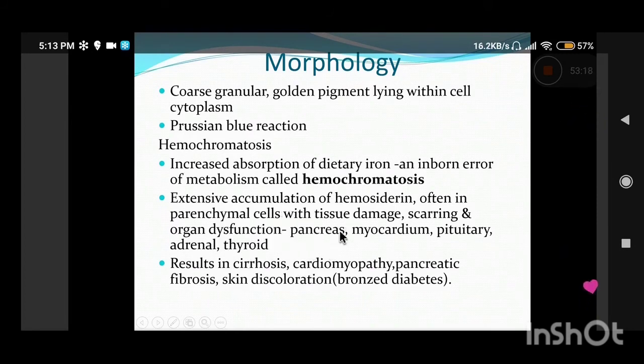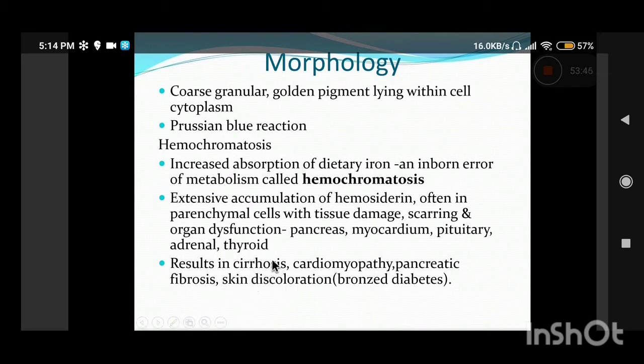So these patients often present with deposits within the pancreas and islets of Langerhans. So the patients develop diabetes, and they present with cardiomyopathies, and they have hormonal disturbances because the pigment is deposited within all the endocrine organs like pituitary, adrenal, and thyroid. And classically, it is present within the hepatocytes, and it leads to micronodular cirrhosis.